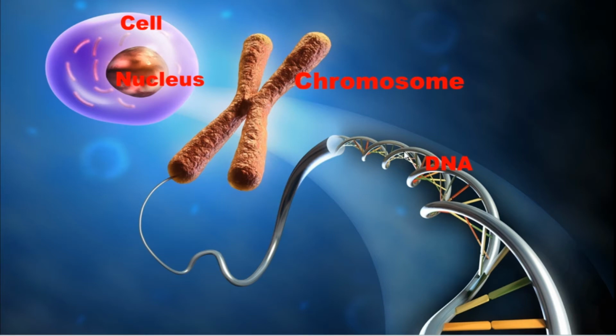The DNA consists of genes. A specific character, or inherited character, is composed by the gene. So the generations pass on the inherited characters by genes.